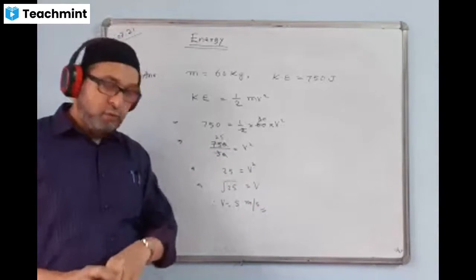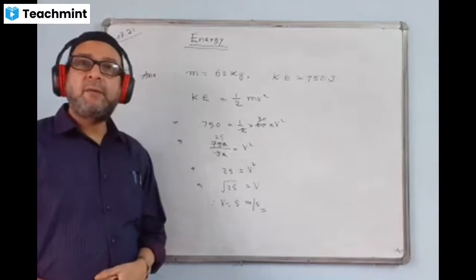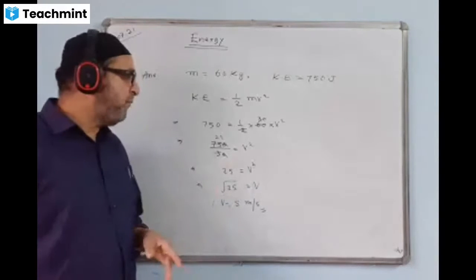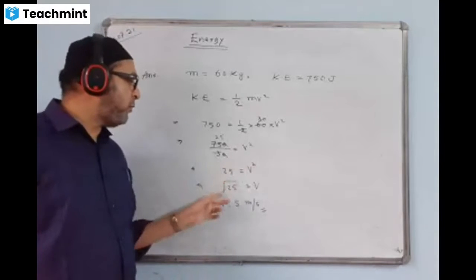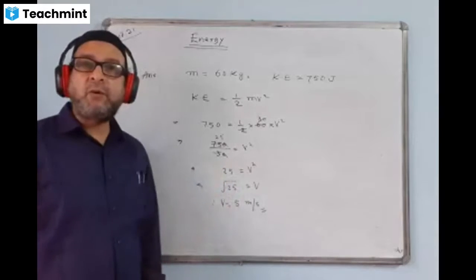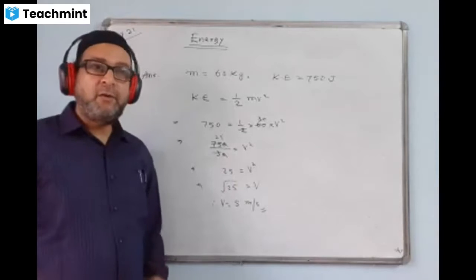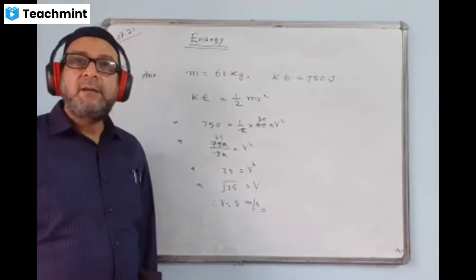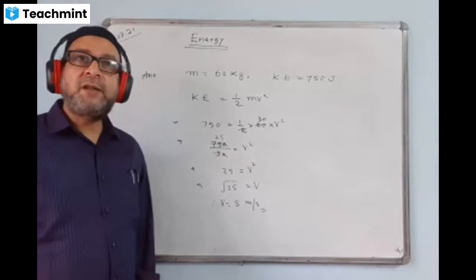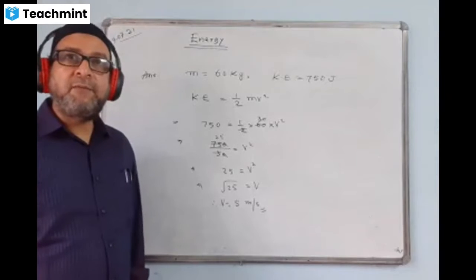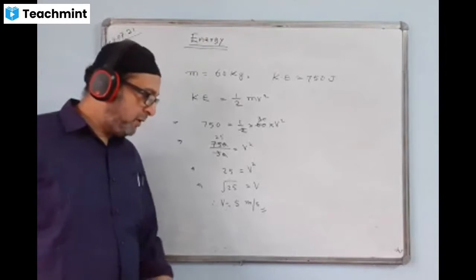In case when v is unknown, speed is unknown, we will use the same formula, but we will have to take a square root over here. And then the square root will come and you will get the answer. So I think your question is answered.